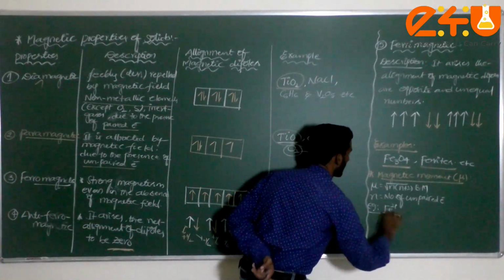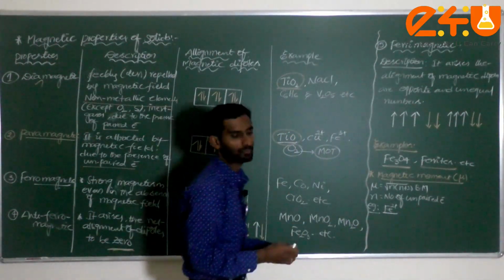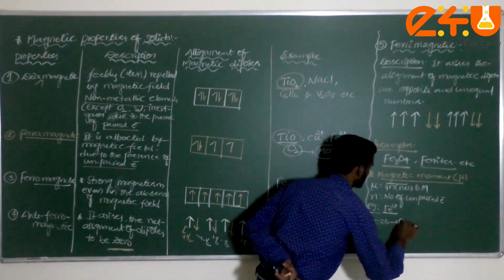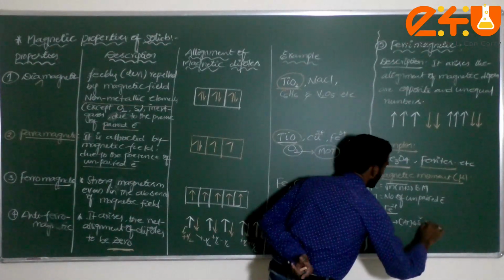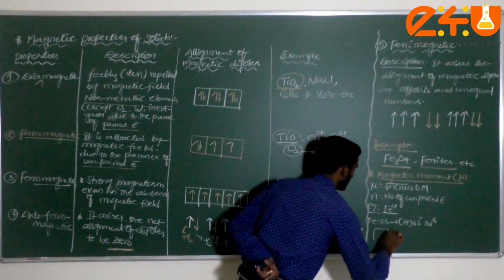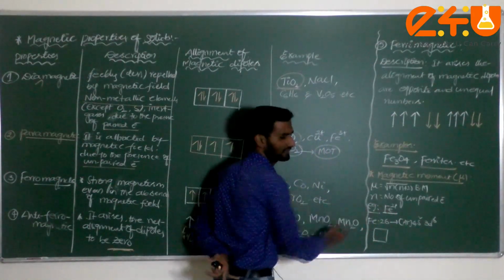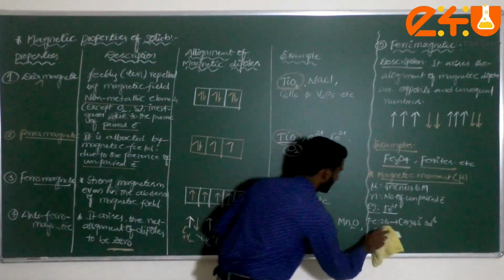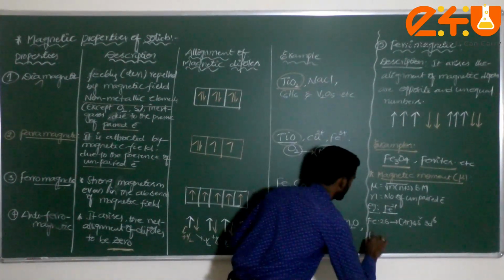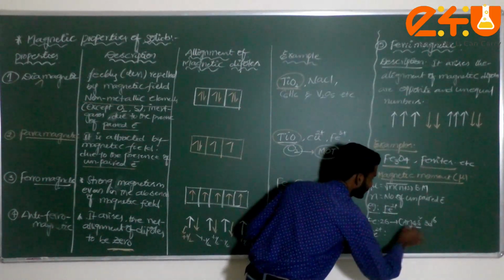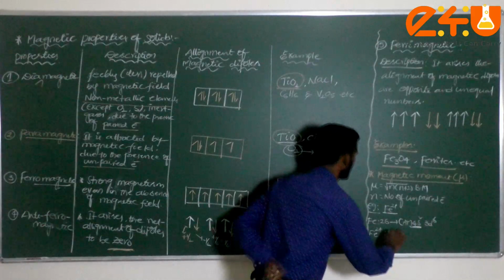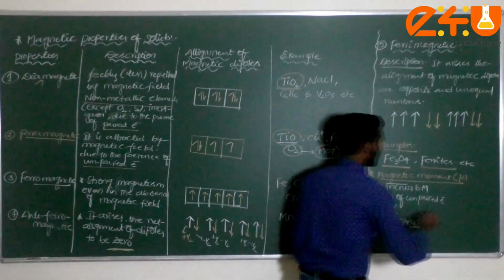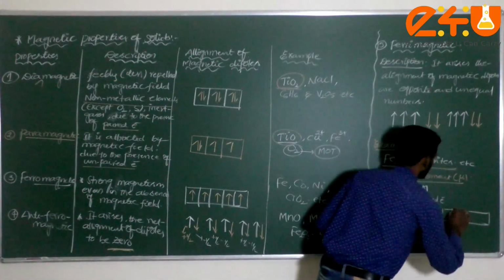Now let me take an example here. Fe2+: what is the mu value, the magnetic moment of this one? Iron, atomic number is 26. I can write directly: argon, 4s2 3d6. Am I correct or not here? But what is the ion I ask? Fe2+ ion. If I consider Fe2+, how many electrons should be lost? Dear student, in Fe2+, 2 electrons are lost from 4s, then it becomes 4s0 3d6.